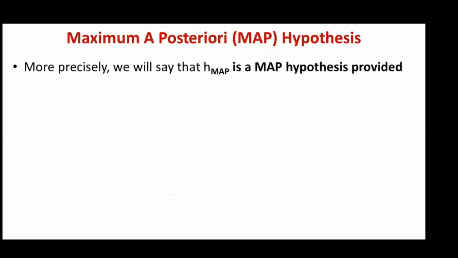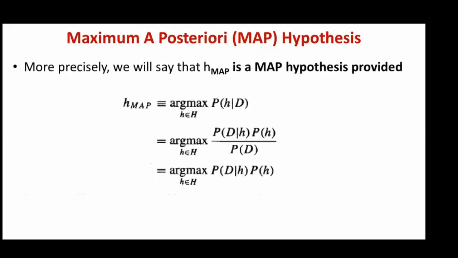More precisely, we will say that hMAP is a maximum a posteriori hypothesis provided hMAP is equal to argmax over h belonging to H of P of h given D. That is, we need to find the posterior probability of all the hypotheses and select the one hypothesis which has the maximum value.